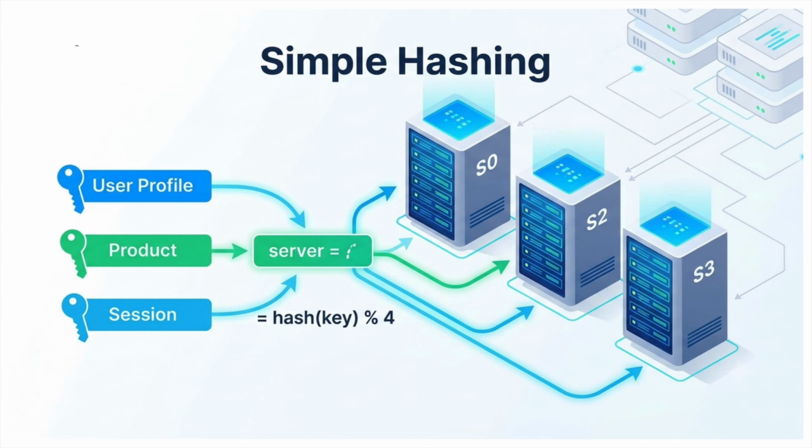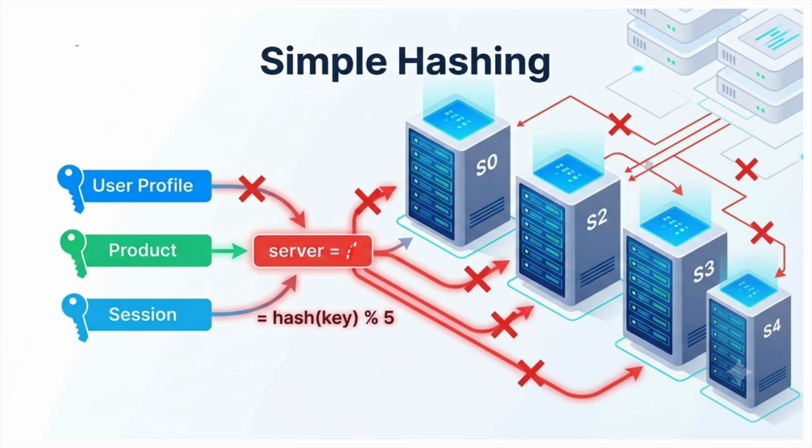Suppose we decide which server stores which key using a simple formula, that is, modulus 4, where 4 is the number of servers that I have. A user profile might go to server 1, a product might go to server 3, and everything looks balanced. But here is the problem. What happens when we add a fifth server?